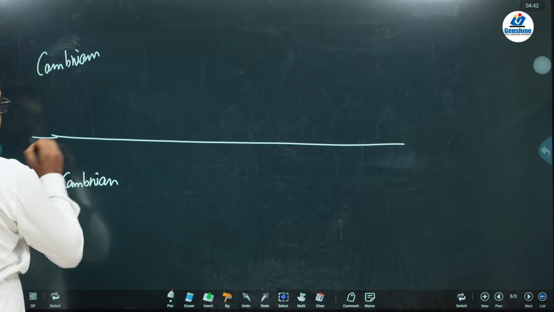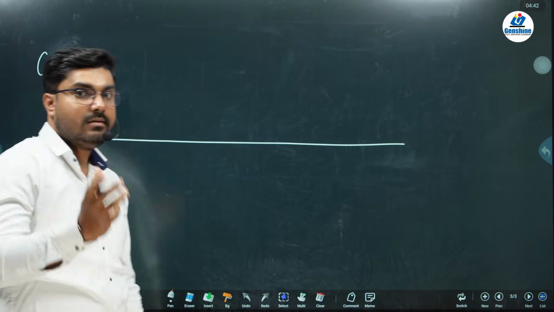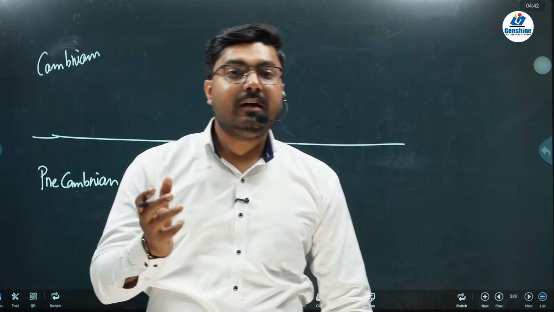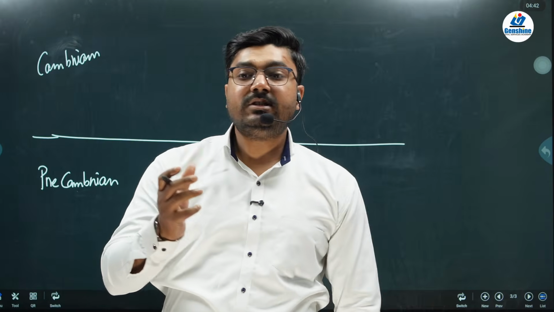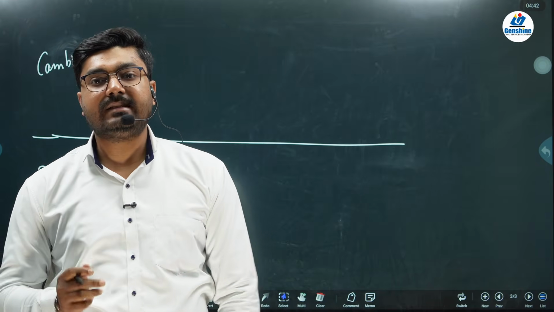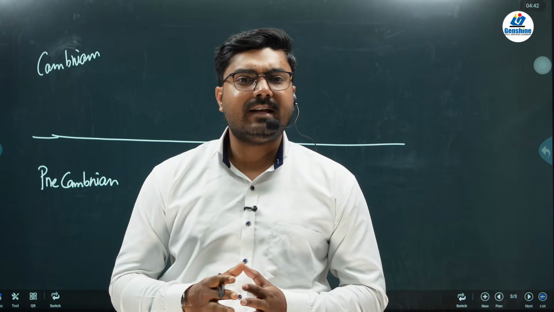Why have we divided it? Because it is in the first part that the earth was just forming, and there were various geomorphological or geographical events taking place, like formation of the ocean, formation of the continents, introduction of bacteria, and so on.